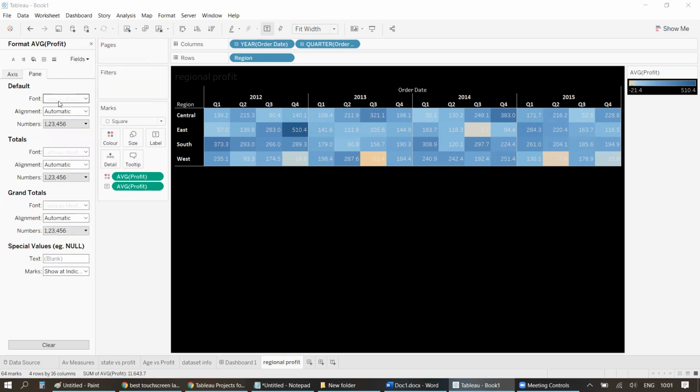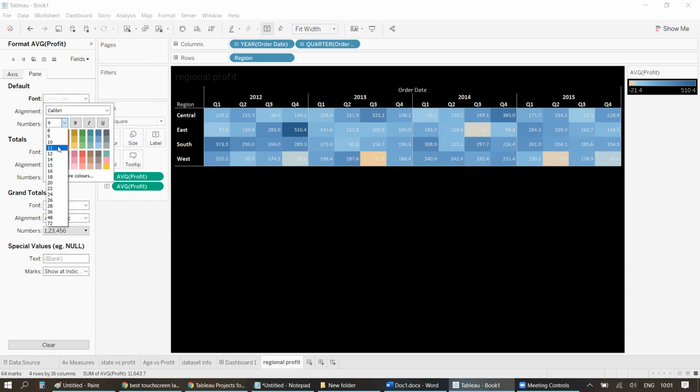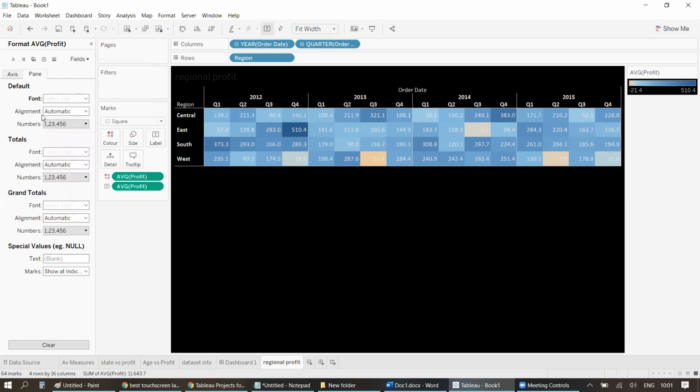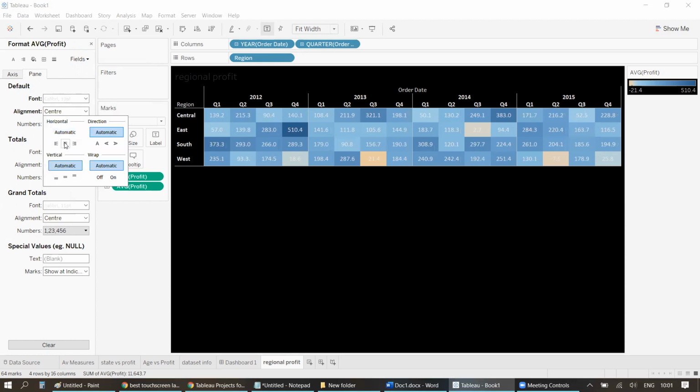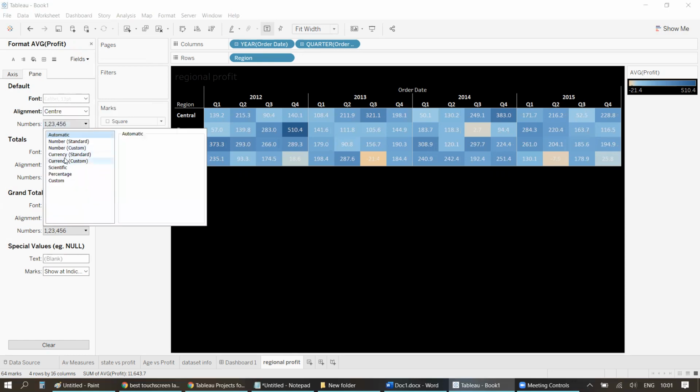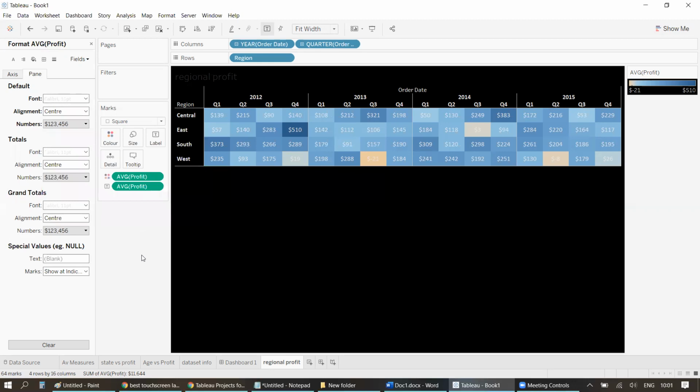And now average profit, right? Let's change this to this. Let's also make this, let's say, automatic to center. Change this to currency, custom. I don't want decimal points. I'll just remove it and I'll keep this dollar, right? So yeah, I think this looks good.